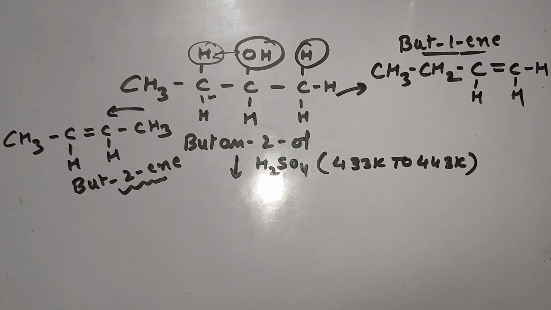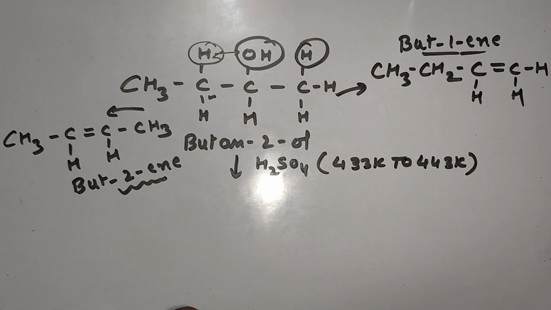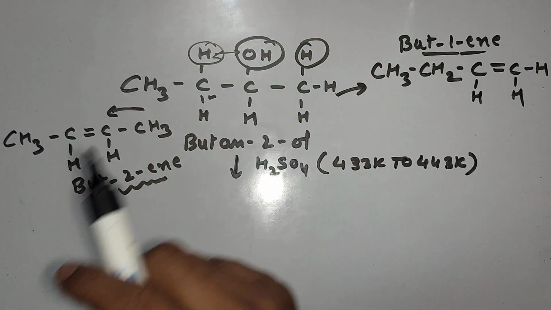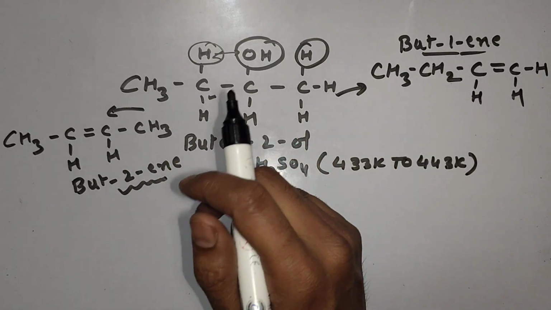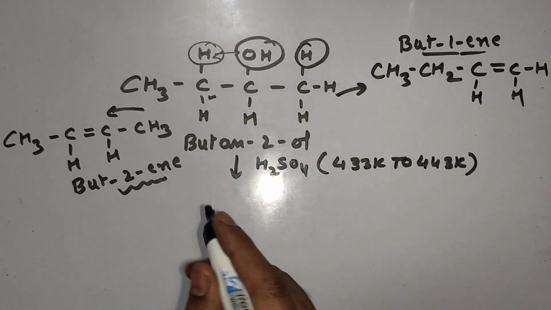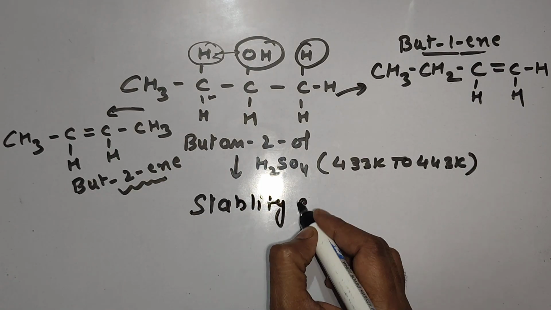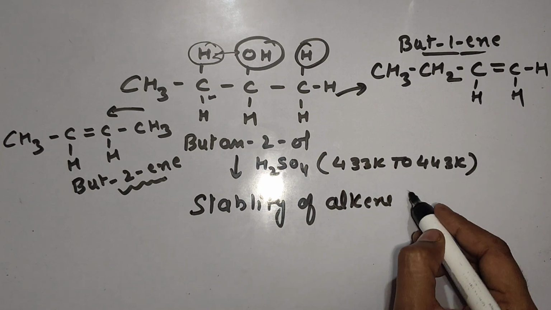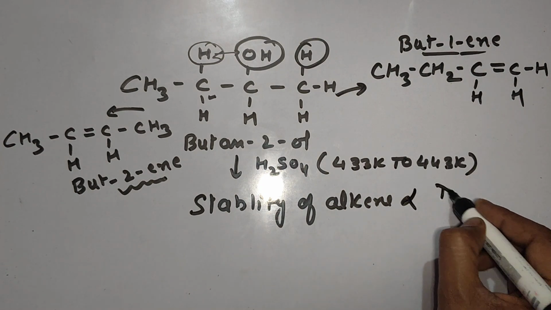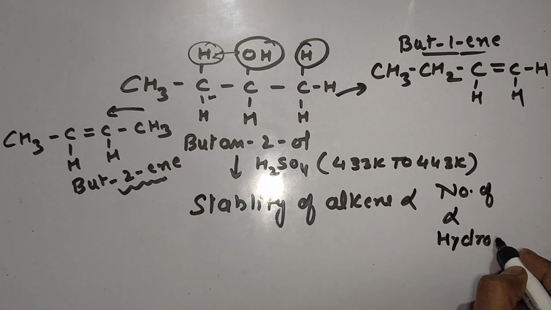I have not shown complete mechanism. Already we have done it. You can check the previous videos. I am talking only about Saytzeff rule. Now out of these two alkenes, which will be major? It depends on stability of alkene, and stability of alkene directly depends on number of alpha hydrogen atoms.